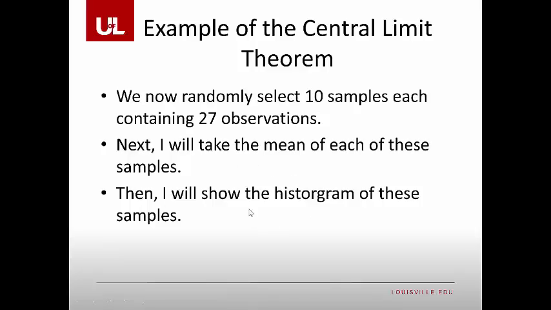So now I'm going to do the following. We're going to randomly select 10 samples, each containing 27 observations. That means out of the 150 individuals, I'm going to collect 27 people with replacement. So I'm going to select 27, calculate a mean, dump those 27 back into the population, and grab another sample of 27, calculate a new mean. I'm going to do this 10 times. This is the picture I get when I do that.